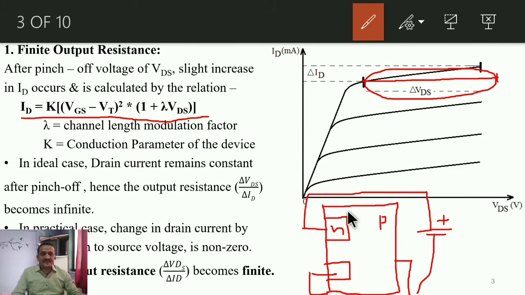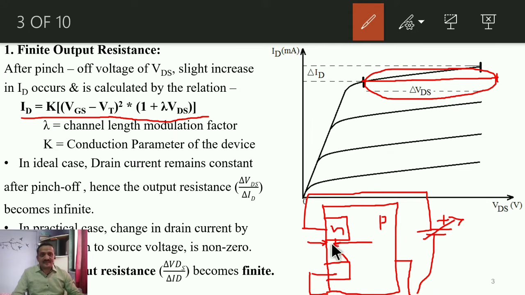That means the PN junction over here becomes reverse biased. And whenever this applied VDD is very large, the depletion region due to reverse biasing gets induced in the channel, and hence the channel becomes like this. Here it shrinks as compared to the source side. The width of that channel shrinks over here due to reverse biasing of the PN junction by the application of this VDS.